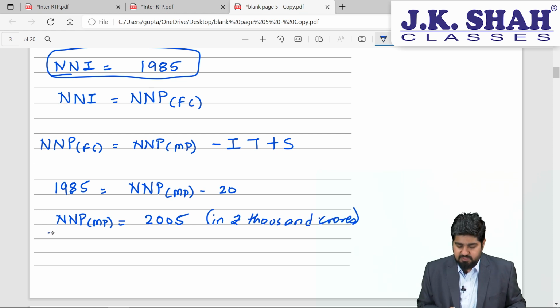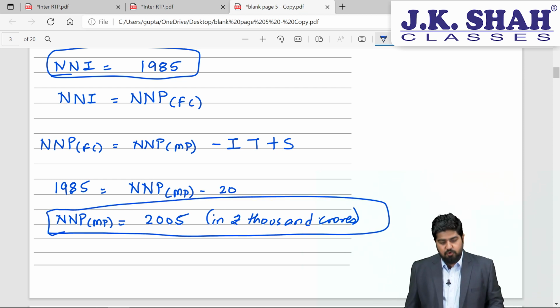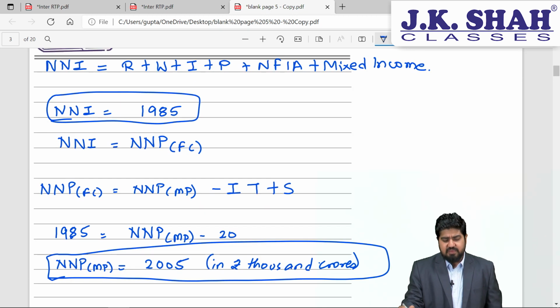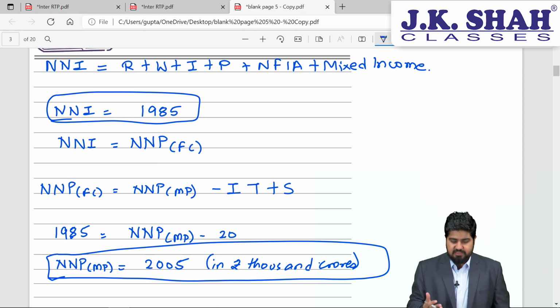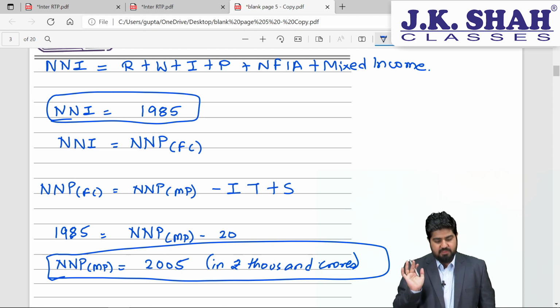So this becomes our final answer for NNP-MP. I hope, students, you are very clear. This is how we have to solve it. Whenever they have given the details related to income method, first calculate net national income using income method and then come on to NNP-MP. Right?